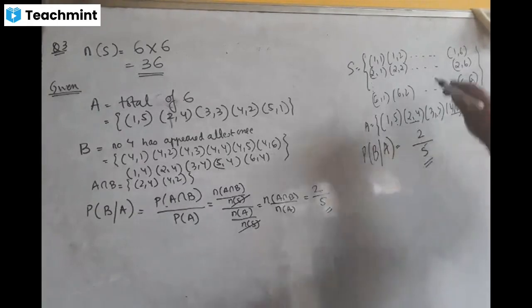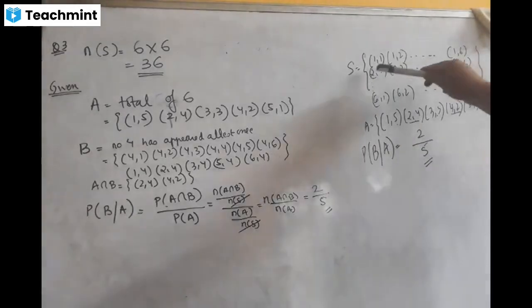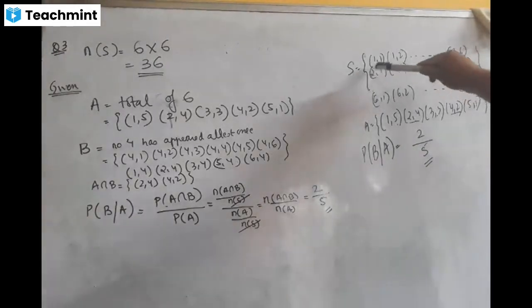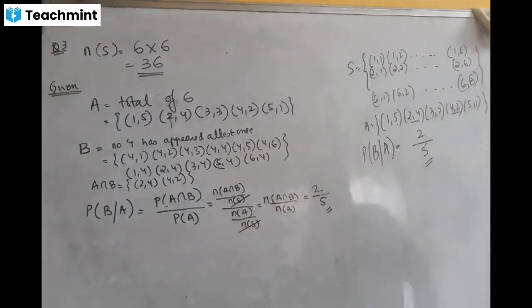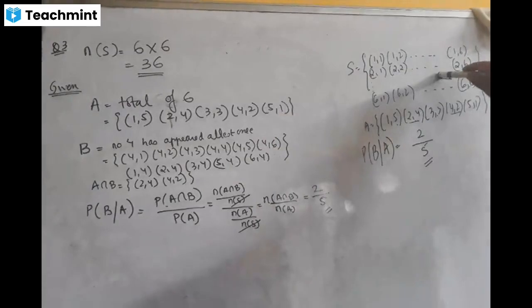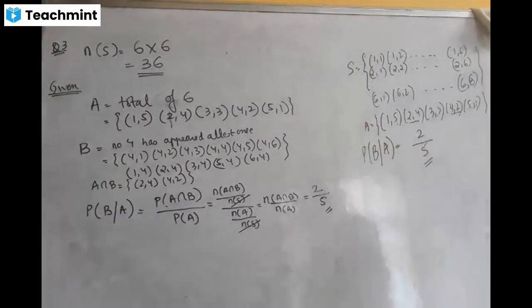So what did you see again out here? Whenever you are doing questions on conditional probability, the sample space changes to the event that has already occurred. Normally probability is favorable divided by sample space, but under conditional probability, instead of the sample space you take that event which has already occurred.